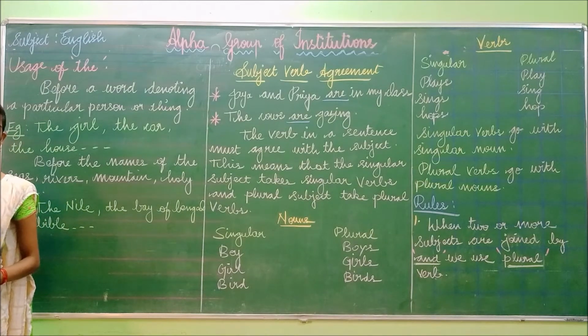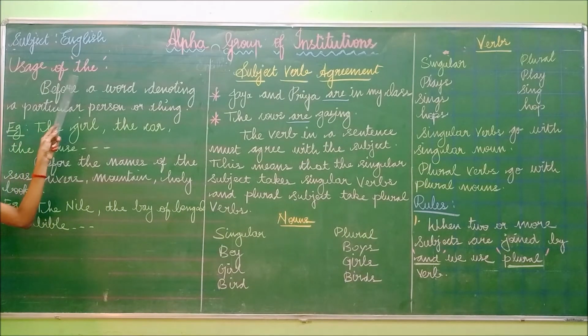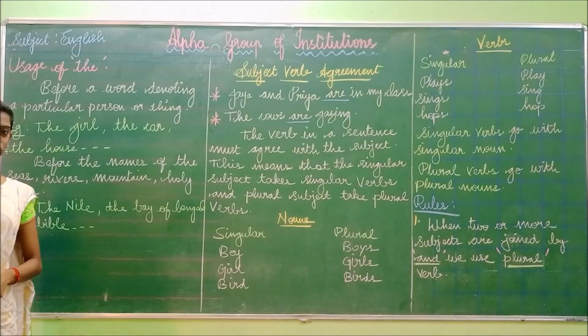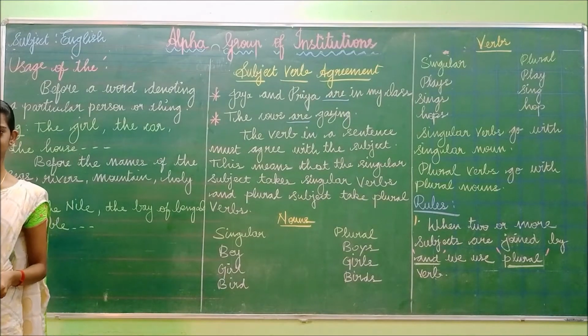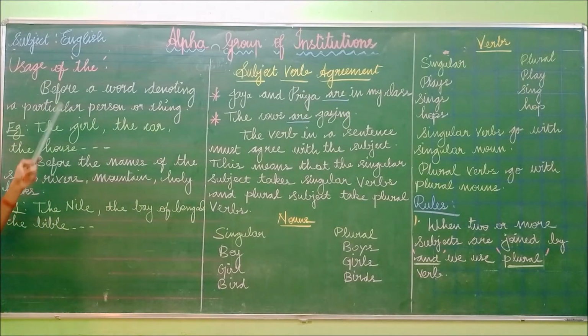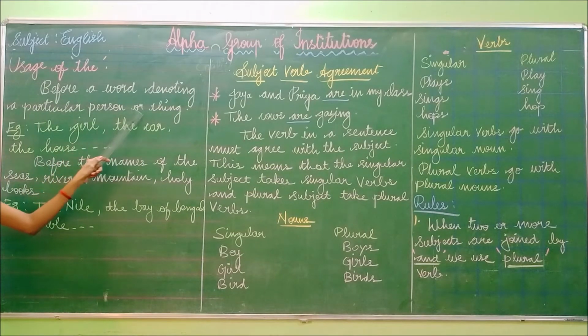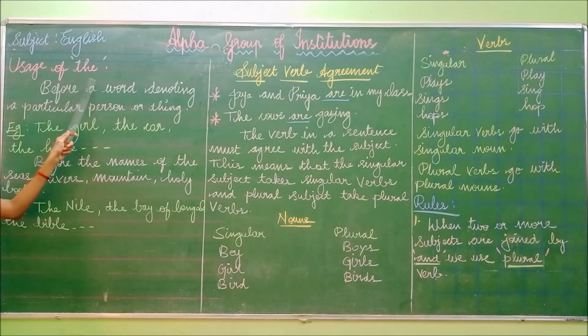Okay students, now let us see the usage of the. We have seen the usage of a and the usage of an. Now we are going to see the usage of the, before a word denoting a particular person or thing. When we mention a particular person, place, or thing, we have to use the article the. Before a word denoting a particular place, person or thing, we have to use the word the.